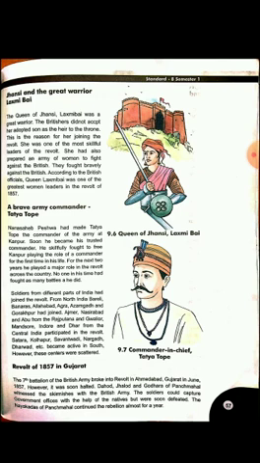Now we could talk about the revolt of 1857 in Gujarat. The 7th Battalion of the British Army broke into revolt in Ahmedabad, Gujarat in June 1857. This is one of the basic general knowledge facts, my dear students, that the 7th Battalion of the British Army revolted in Ahmedabad. It was in the month of June in the year 1857.